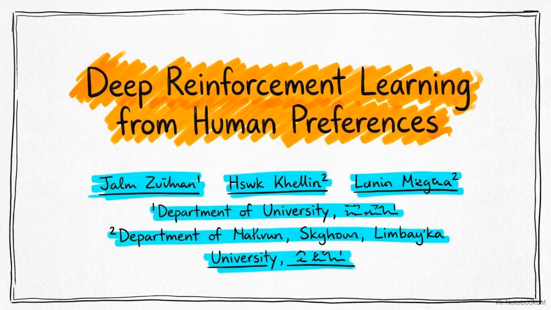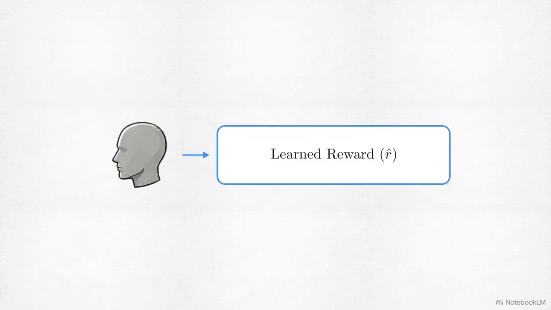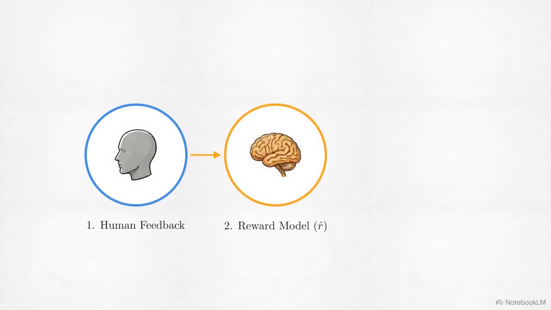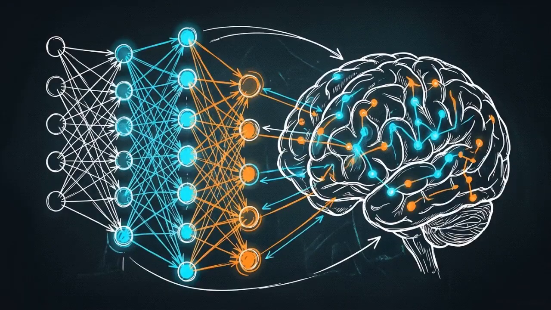In 2017, a team from OpenAI and DeepMind published a paper titled Deep Reinforcement Learning from Human Preferences. Their solution was to remove handcrafted mathematical rewards entirely and instead learn a scalar reward function directly from human feedback. The pipeline requires 3 steps: gathering human feedback, translating that feedback into a mathematical reward model, and then optimizing that learned model using standard deep reinforcement learning.